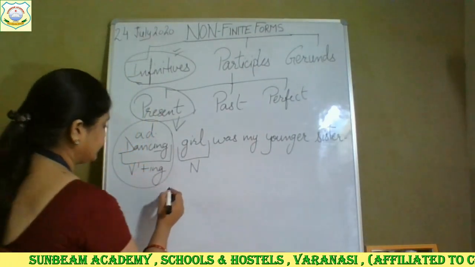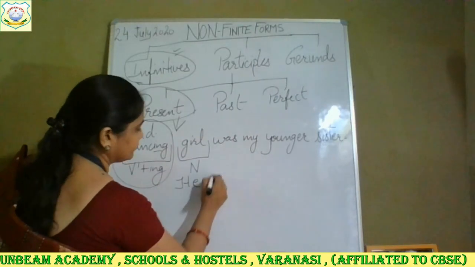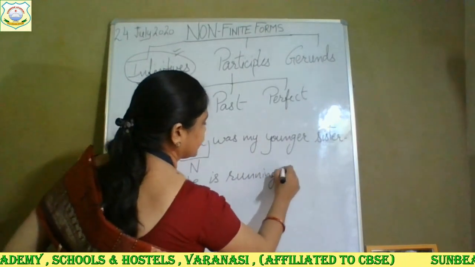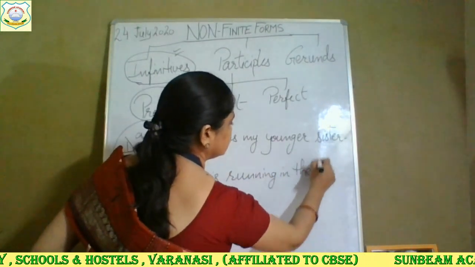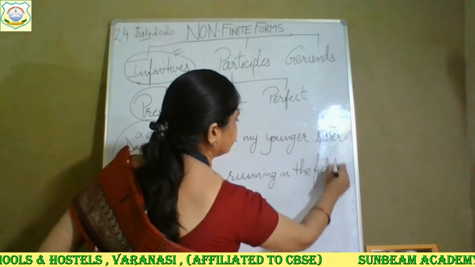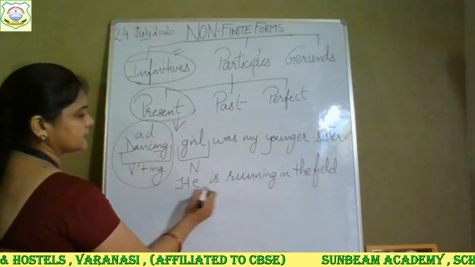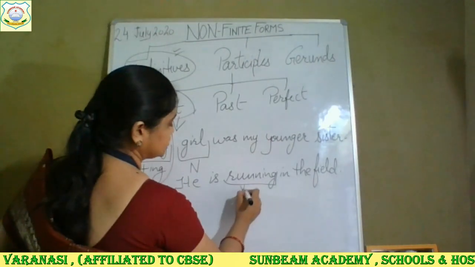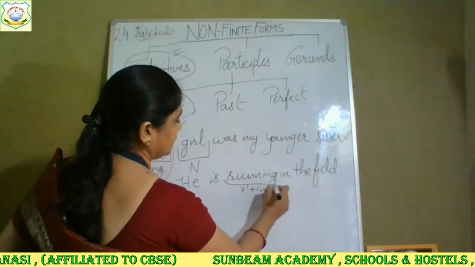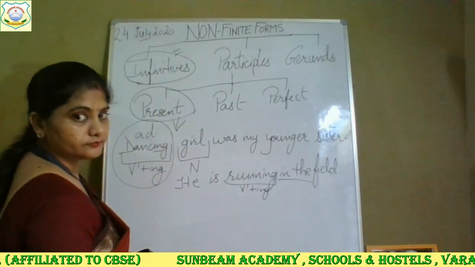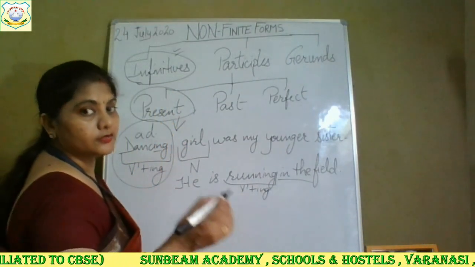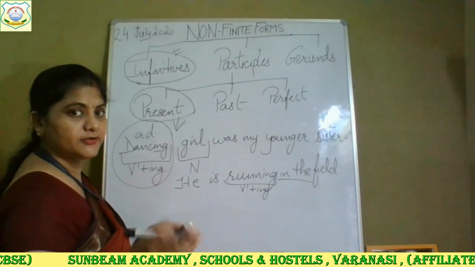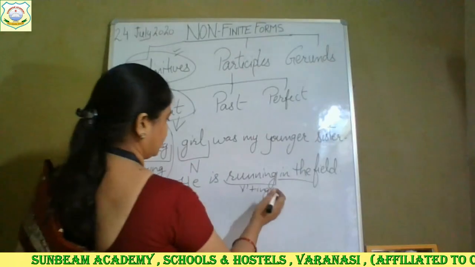If I say, one more example I am giving you. He is running in the field. So he is running in the field. The ing form is given there, with the first form of verb plus ing. But after that, there is no noun. If you say subject, noun, pronoun, all are the same. It means a noun should be there, and it should be qualified by this word.